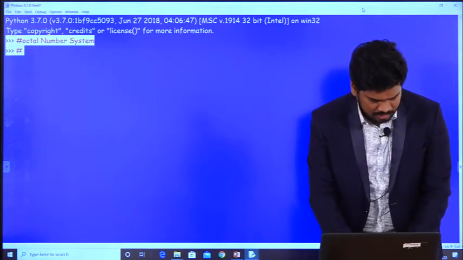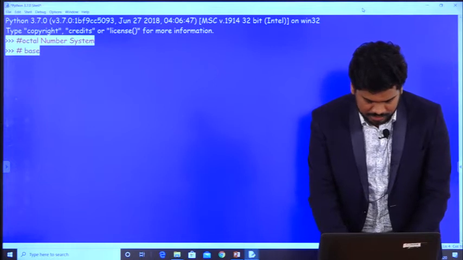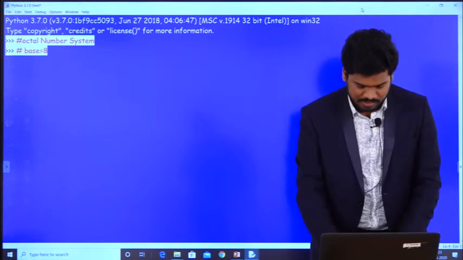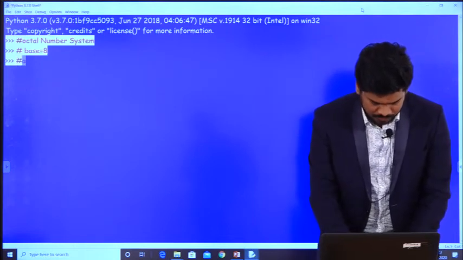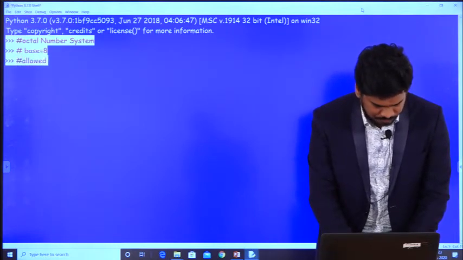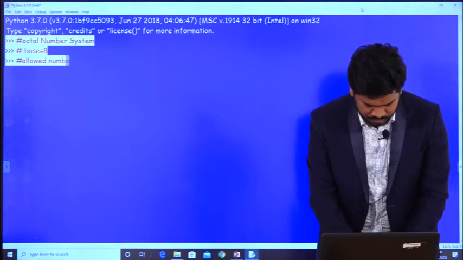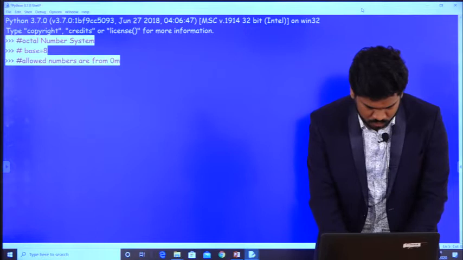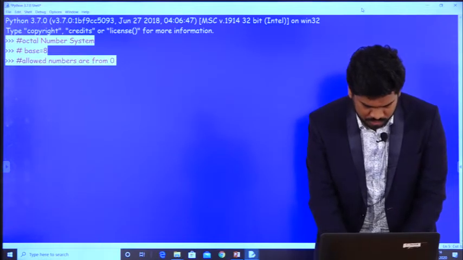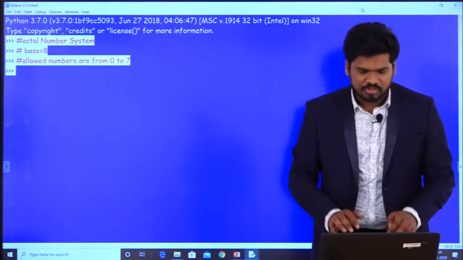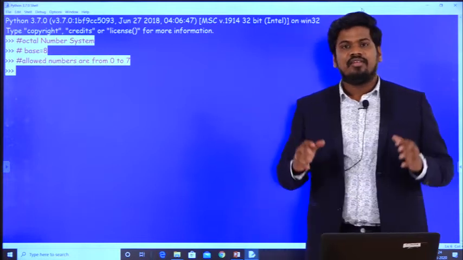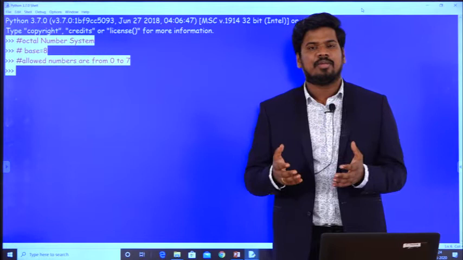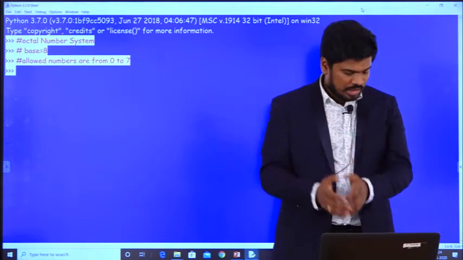It is a base 8 number system, and the allowed numbers are from 0 to 7. So these are the allowed numbers. So I will give you a demo about how to convert from one system to another system.